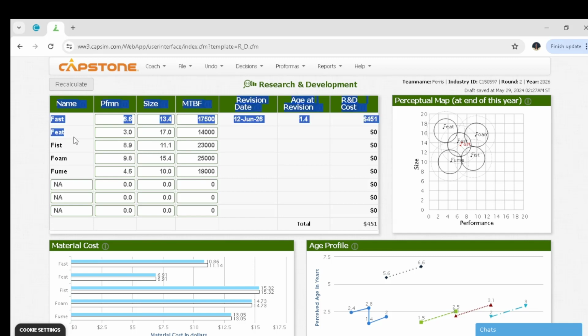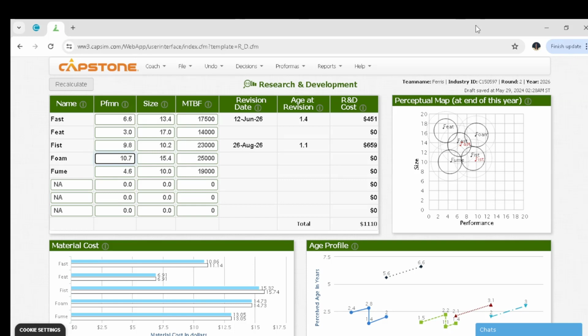For Fit, we'll not be able to make the decisions at the moment, maybe starting in the next round. Next is the Feast, and for Feast I decided that we should use 9.8 as the performance and a size of 10.2. Then you can recalculate, and you can see that the revision date is 26th of August 2026. This simply means that the product will sell from this date up to the end of the year, which is 31st December 2026.